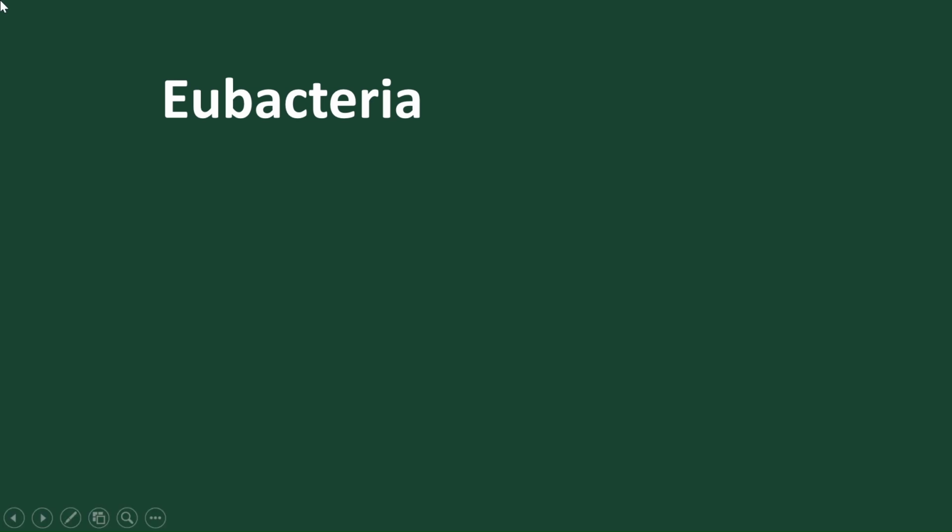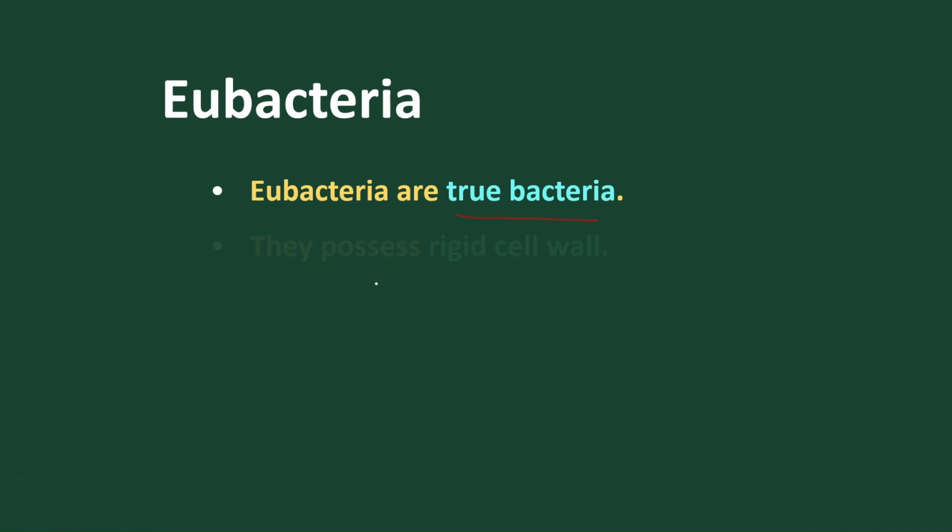Okay, now let's discuss eubacteria. Eubacteria are the advanced form of bacteria. Initially we discussed archaebacteria, but eubacteria are the true bacteria. The best example is Anabaena, Nostoc. Let's discuss one by one.